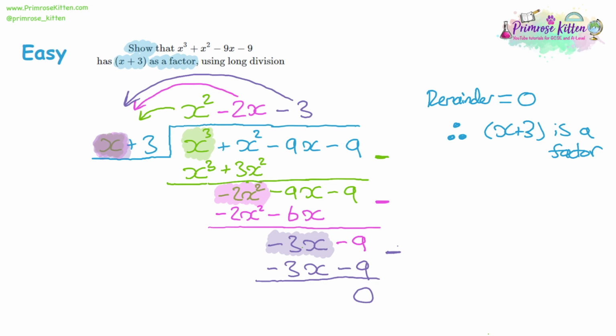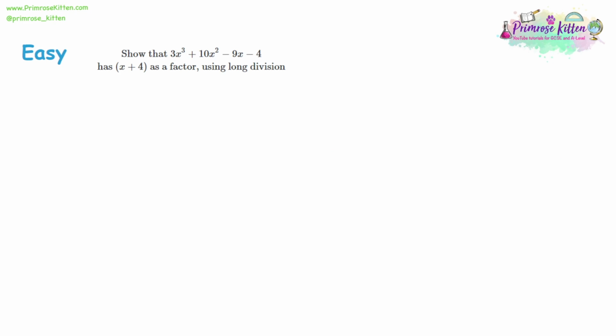Now, there's more we can do with this, but we're going to practice doing the division first. Then we'll look at the extra bits and pieces of this when we get up to the hard questions. So the method's quite complicated, so let's practice the method. We are dividing by x plus 4, and the number we are dividing is 3x cubed plus 10x squared minus 9x minus 4. Set up your division.